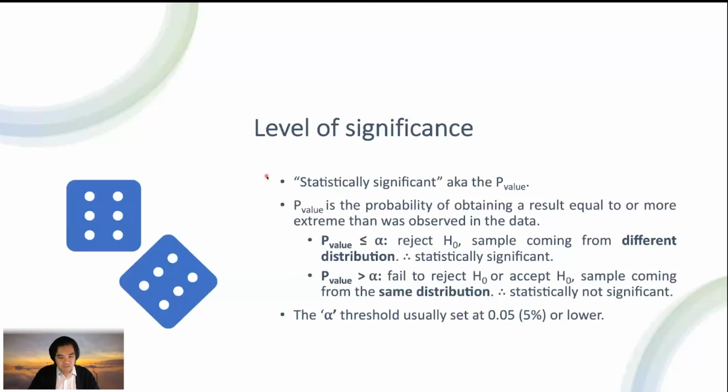If your p-value is above the alpha, what it means is we fail to reject the null hypothesis, or accept the null hypothesis. What does it mean here? It is coming from the same distribution. By all means, in the statistical analysis, for example, if we measure the differences, your data are statistically not significant. So usually the alpha, as I mentioned to you guys before, we set at 0.05 or 5% or lower.